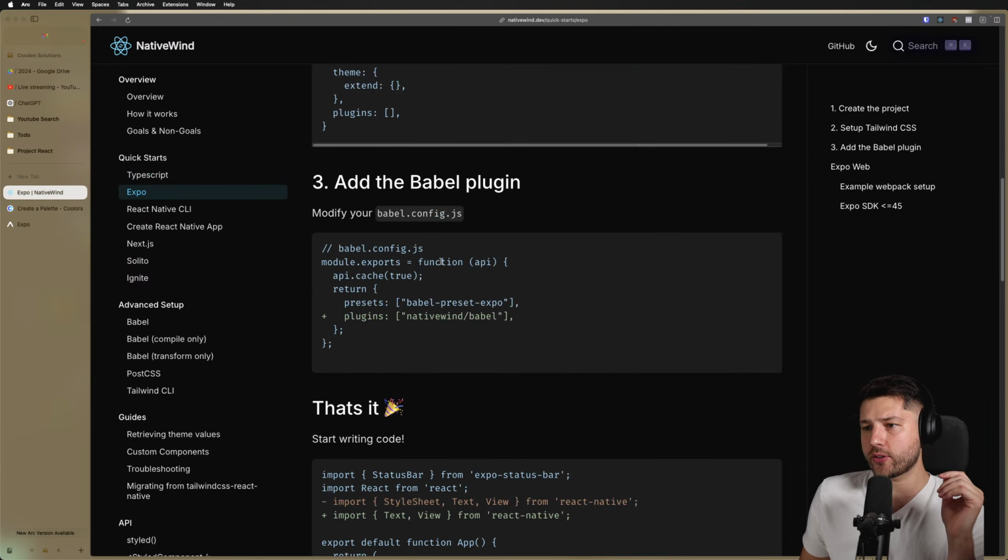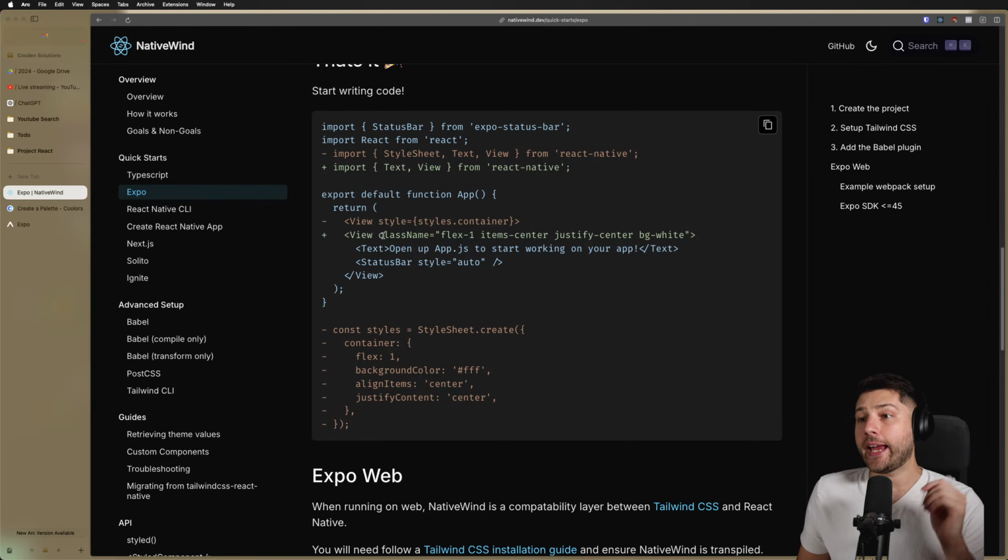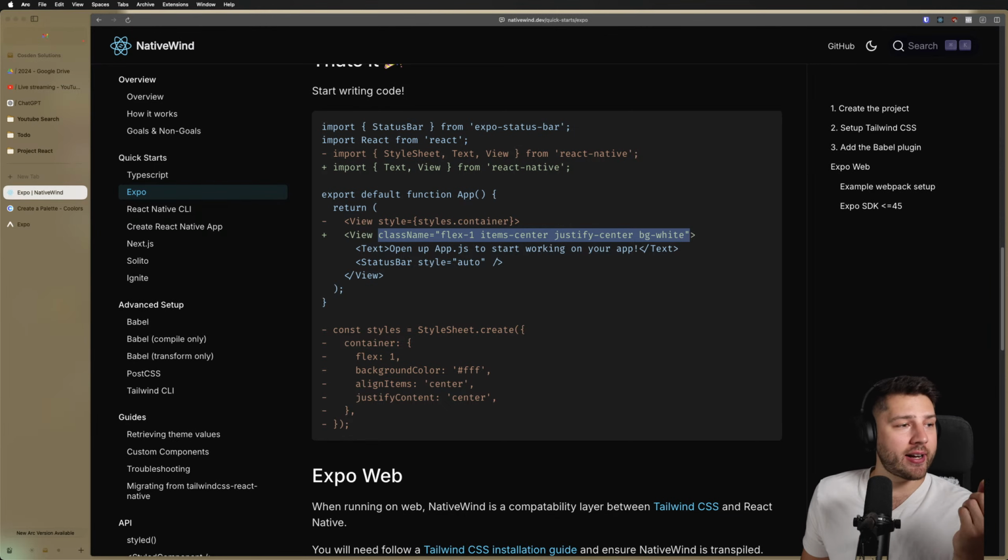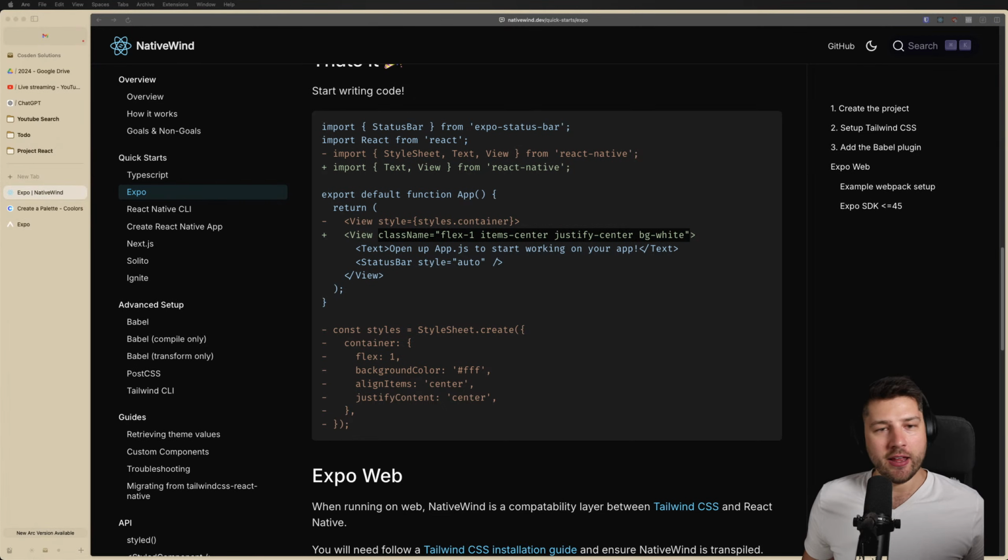Expo, quick starts. Right, yeah. So here's the thing. It puts class names on every single element, which is fine. I get it. That's what you want, right? Fair enough. Let me just move this here. That's what you want.